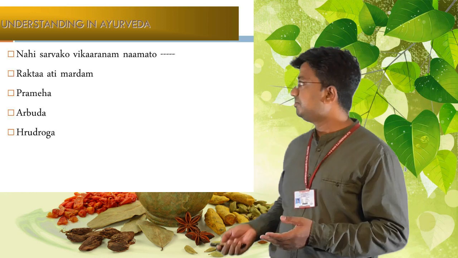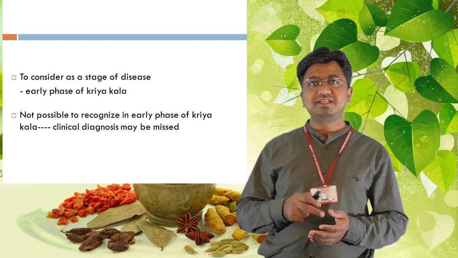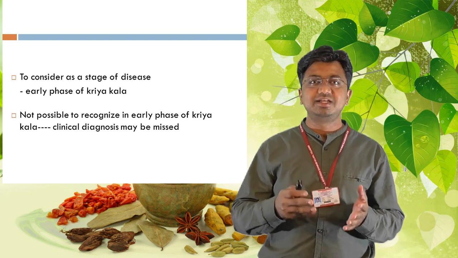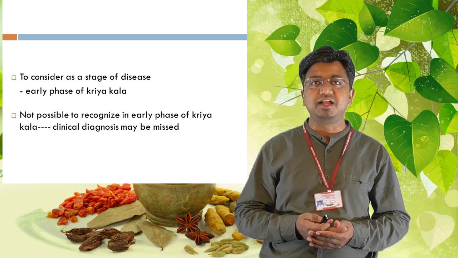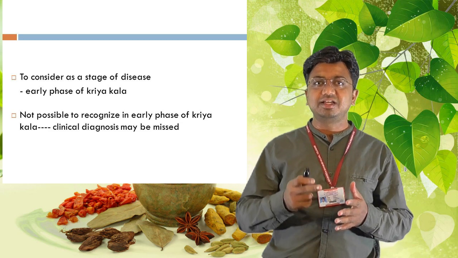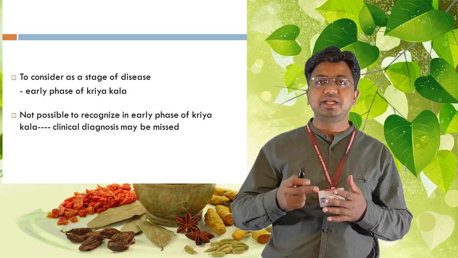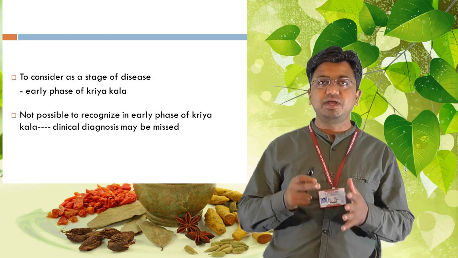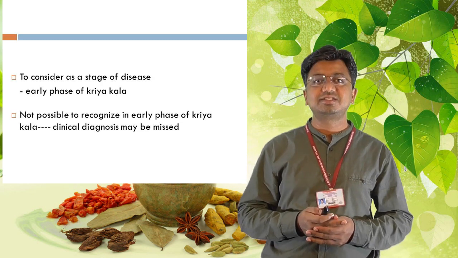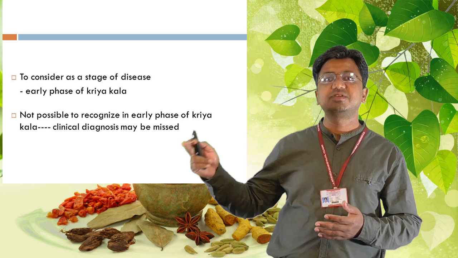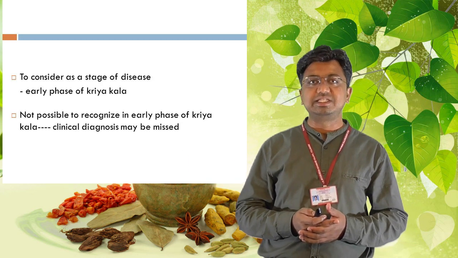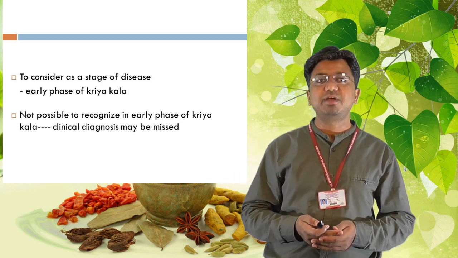We can consider it as an early phase of Kriya Kala, that is Sanchaya Avastha only. We have to address these disorders at this stage, and only then can the further progression of the disease or complications be avoided.